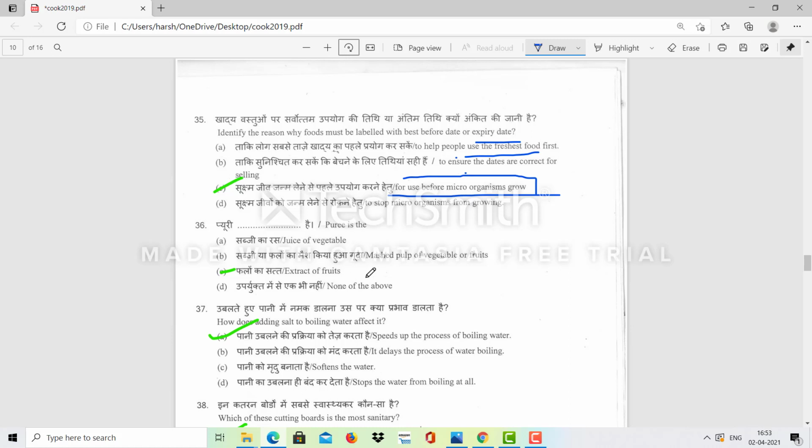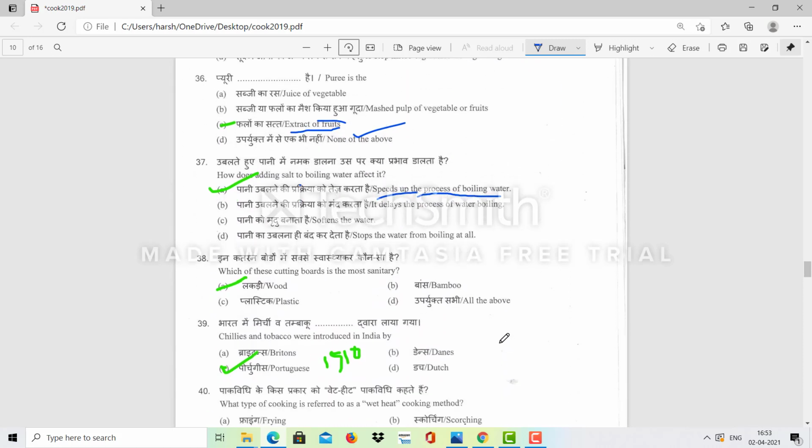Puree is the extract of fruits, such as tomato puree. When we prepare puree from a tomato or any other fruit, we sieve it completely, and this is known as the extract of fruits. How does adding salt to boiling water affect it? The simple answer is, it speeds up the process of boiling water, so we add salt in the boiling water.